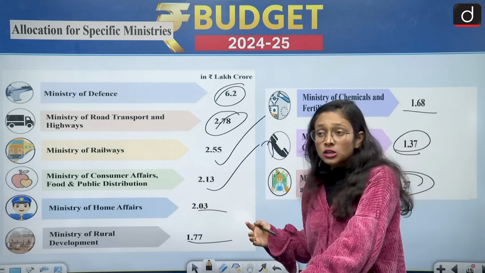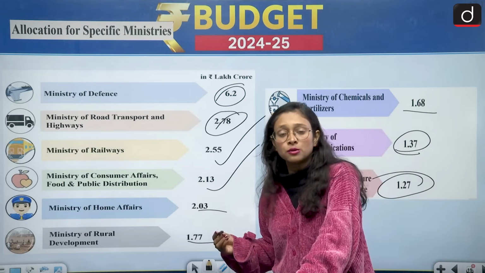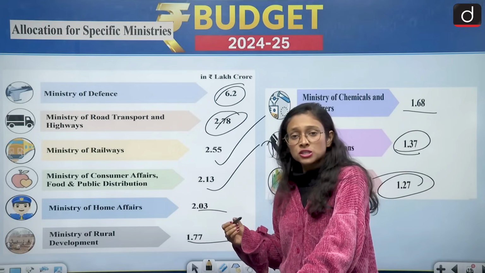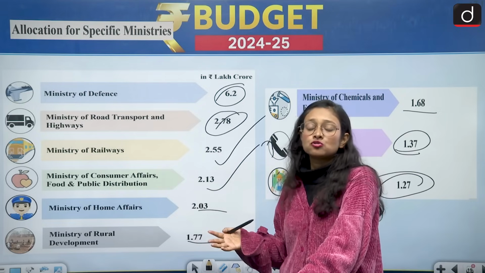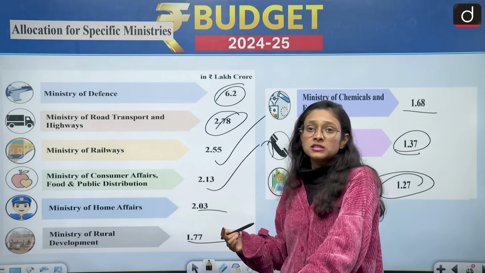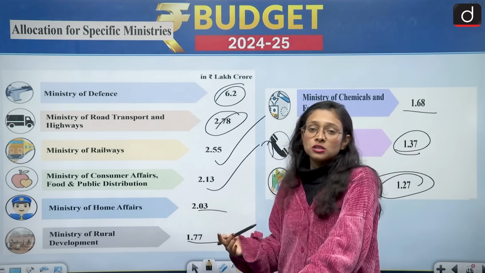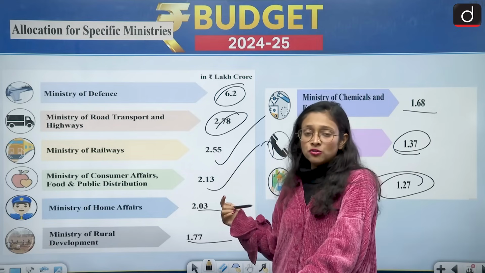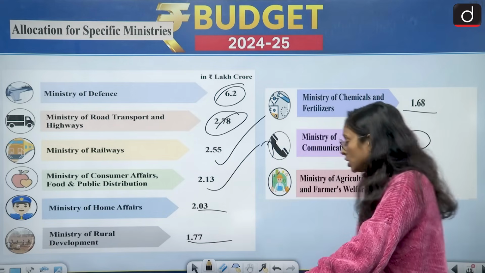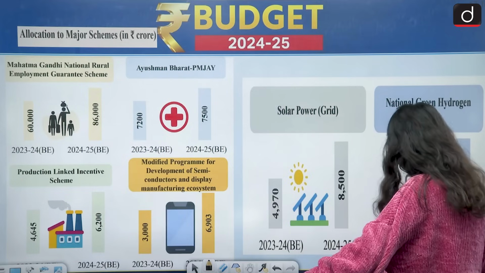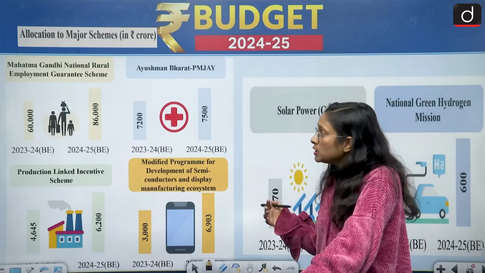This is not a good situation and not a good sign for an agriculture-based country, where most of the population is dependent on agriculture. In that scenario, the government has to spend more, and the budget estimate for the agriculture sector should be more than for other ministries. So in this area the government of India has to work and allocate more funds for the agriculture sector. Moving to the next one, which is on which schemes the government has spent how much.